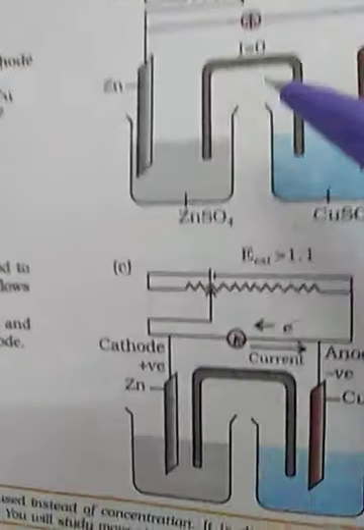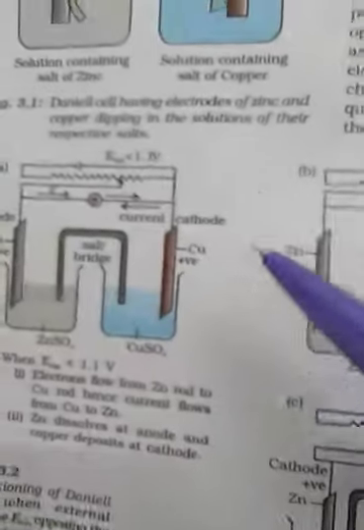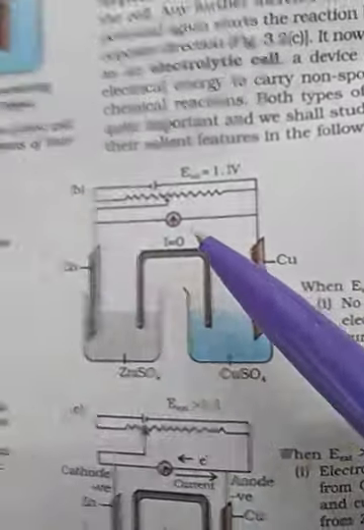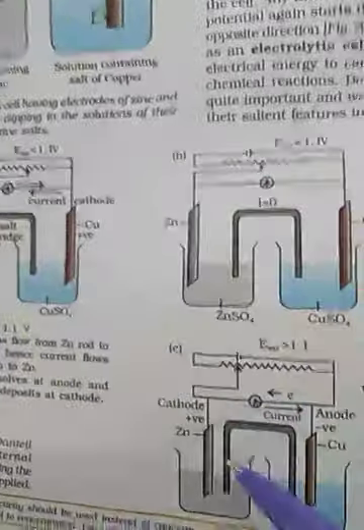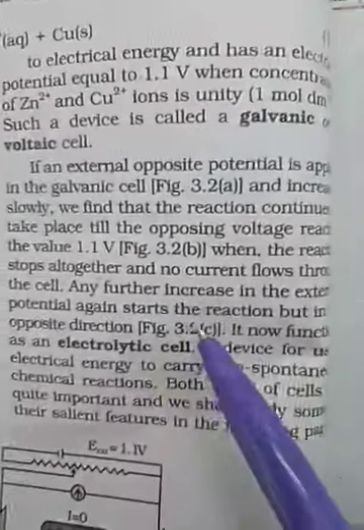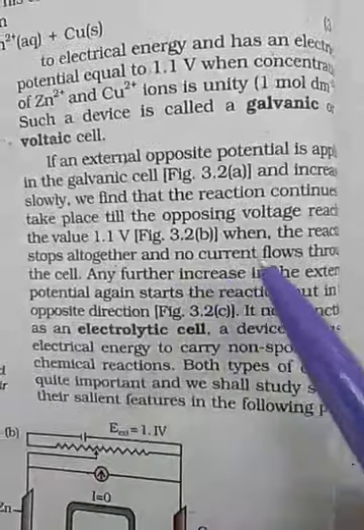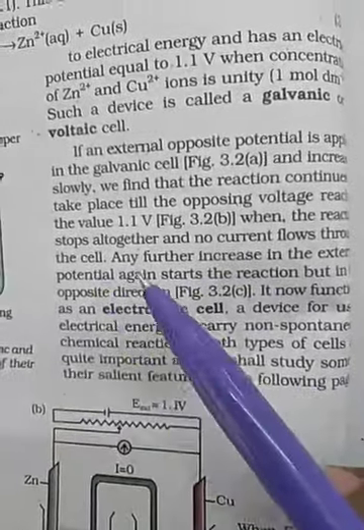This one is B, up to 1.1 volt. These three diagrams, A, B and C, are less than 1.1, equal to 1.1, and more than 1.1. In B, the reaction stops altogether and no current flows through the cell.